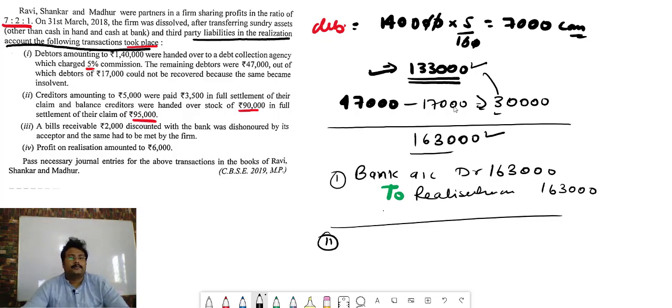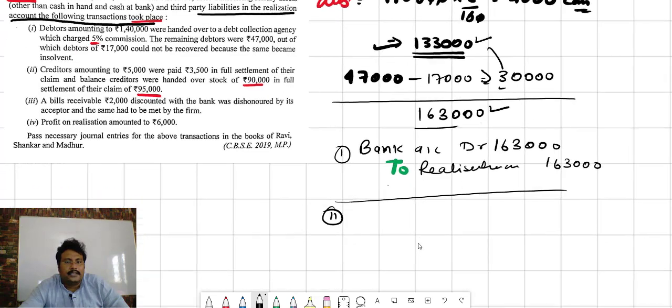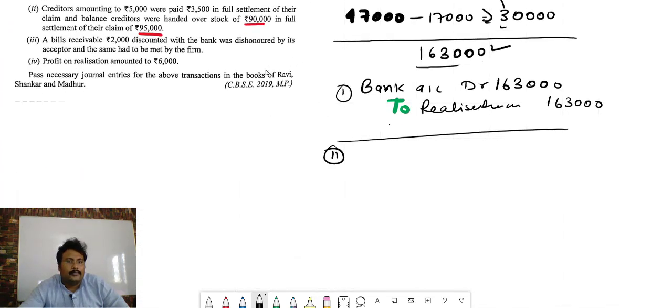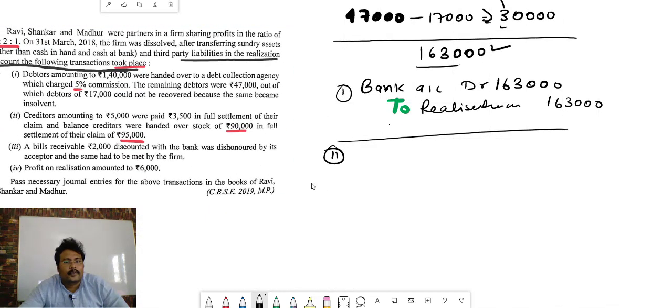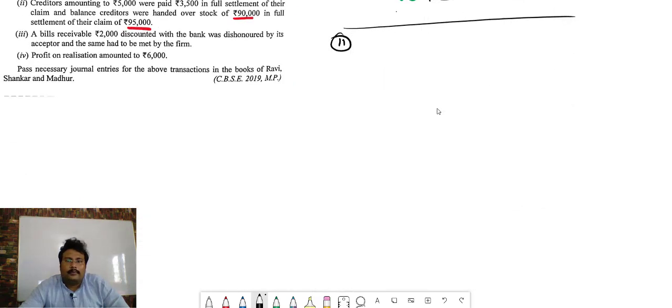Second, creditors amounting to 5,000 were paid 3,500 in full settlement of their claim. Okay. So creditors 5,000, we are paying how much? 3,500, one payment. And second, the balance creditors were handed over stock of 90,000 in full settlement of their account.